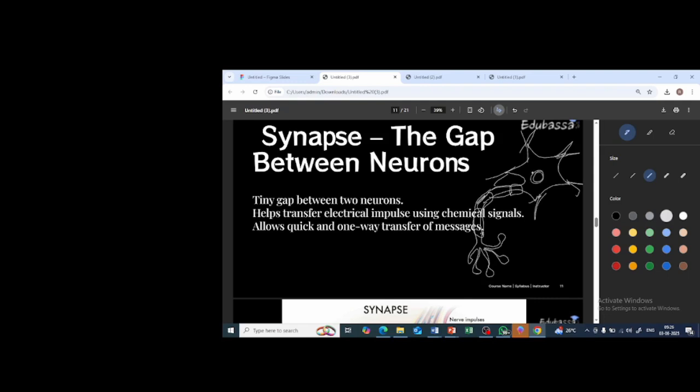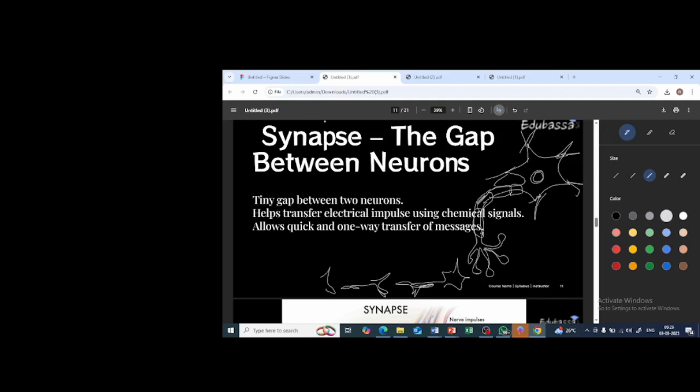So if this is one neuron, one more neuron will be present here. I am drawing it roughly. It is connected like this. So the information passes from here to here, from here to here, and then finally through the spinal cord to the brain. Understood? Getting my point.